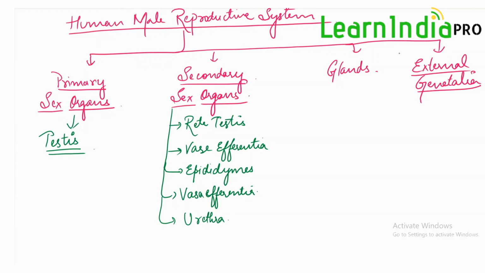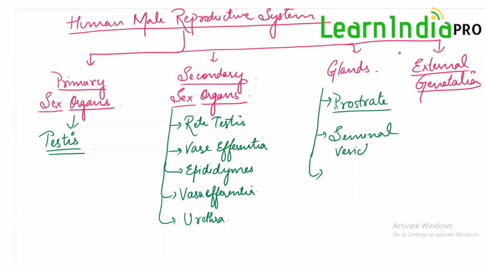In males, there are three basic glands involved here. The first is the prostate gland, which is single in number. It is not a pair, it is just one gland. Then there are the seminal vesicles. Since we say seminal vesicles, it means they are two, in a pair.